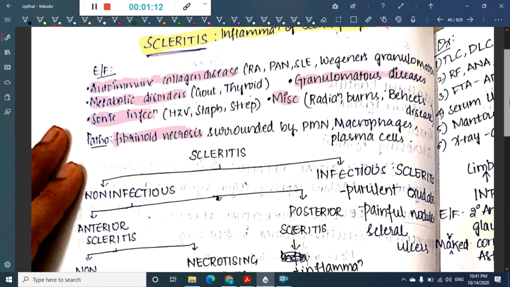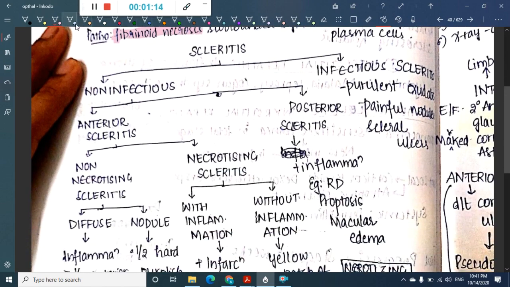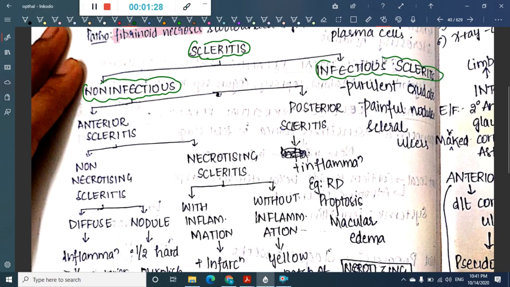Now we will see the classification of scleritis. Scleritis can be classified into two types: one called non-infectious scleritis, and the second called infectious scleritis. In infectious scleritis, as the name says, it is due to some infection, bacterial, viral or fungal. Most commonly, bacterial infections cause purulent exudate. Painful nodules, also called scleral ulcers, are seen in infectious scleritis.